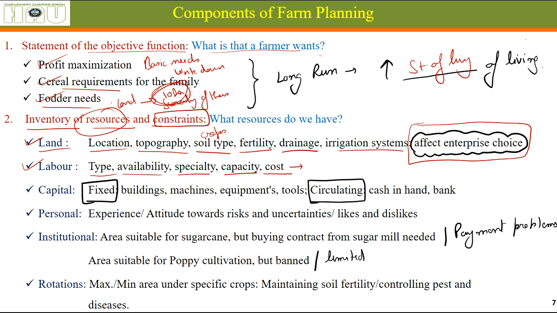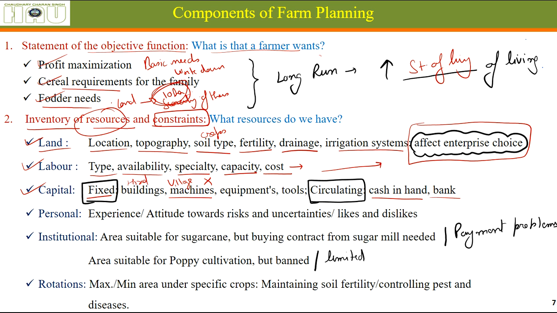Okay, so these also help us in deciding whether we should be choosing this or this alternative. Capital: there are two types of capital. Circulating capital is the cash we have in our hand or in our bank, that will be used for crop production, buying inputs. Fixed capital: let's say we have chosen an enterprise for which we do not have any machines for harvesting, for sowing, and those machines are not available in the village also, so we should not be going for that enterprise.